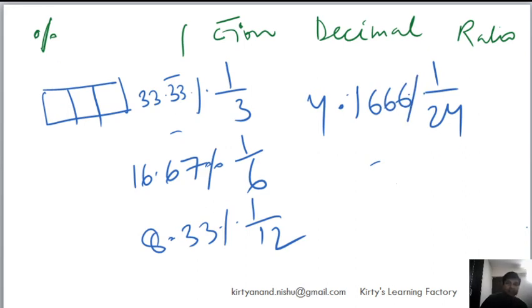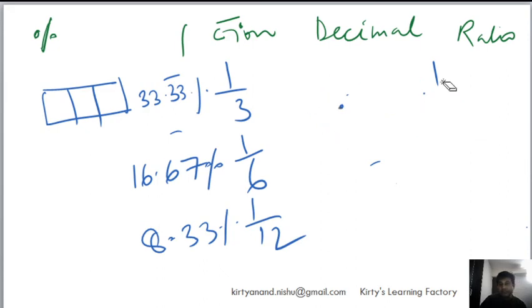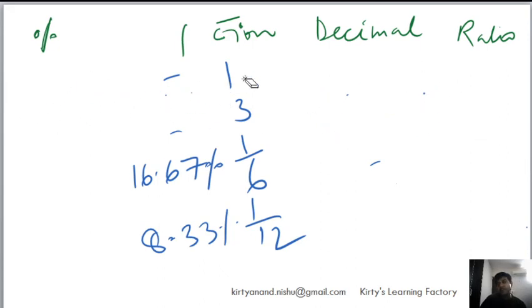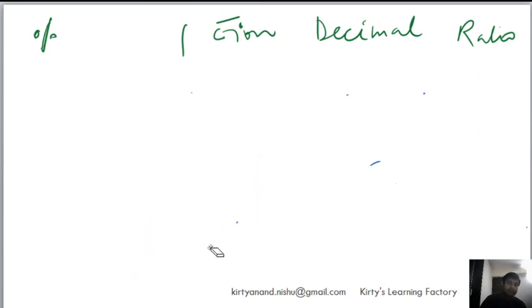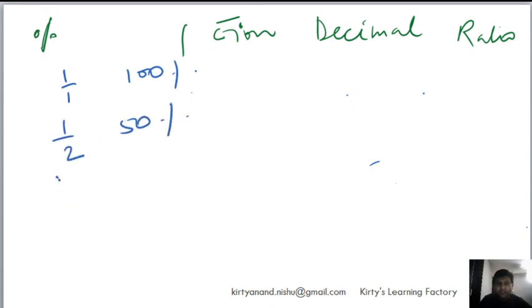So I hope that you appreciate this, and then you practice yourself. I can give you a chart of 1 by 1 starting and going up to 1 by 100, and then you can mug up. But the idea is to not mug up, but to look at the number and see the correlation. So if 1 by 1 is what? 100%, we just learned. 1 by 2 will be what? 50%, obviously, because half of this. 1 by 3, obviously, 1/3 of 100%, it will be 33.33%, okay, and this will continue.